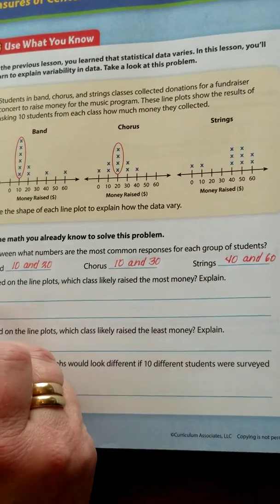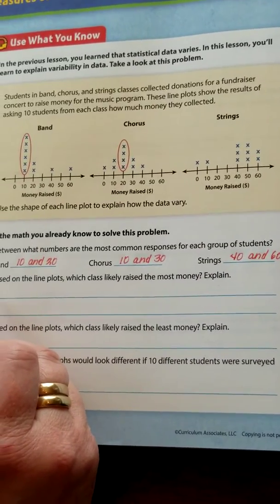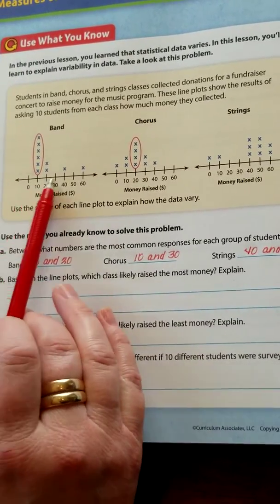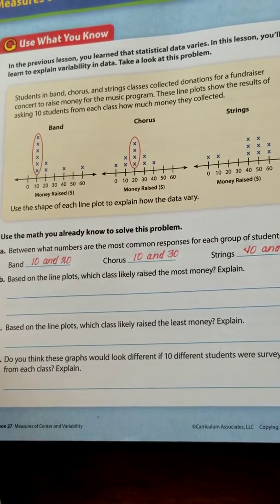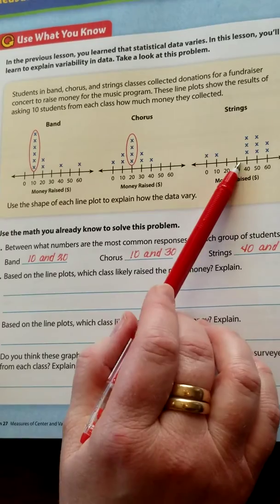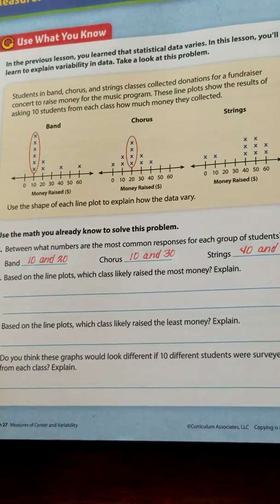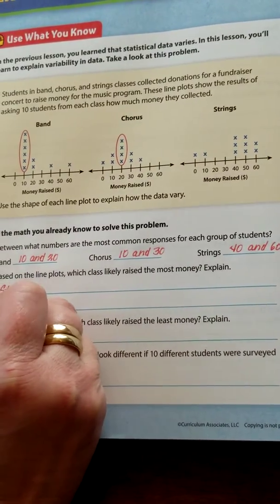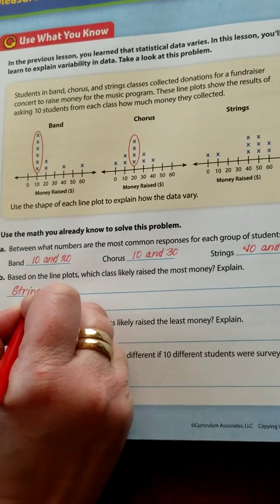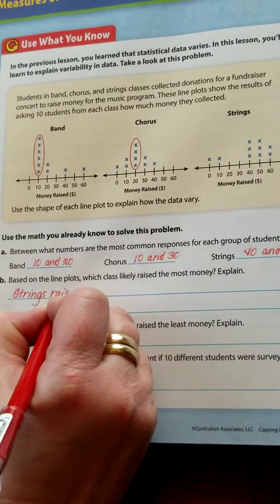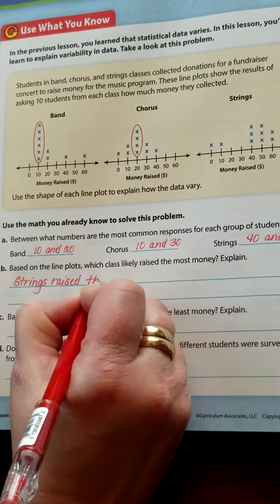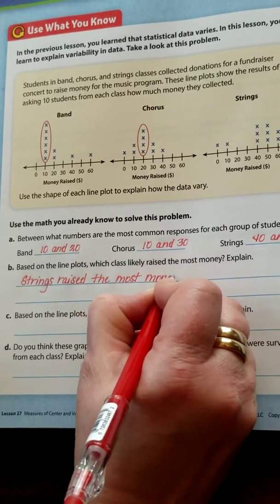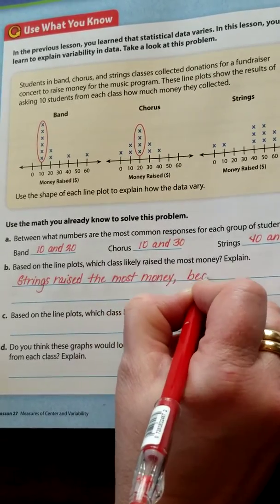All right, moving on to B. It says, based on the line plots, which class raised the most money? Explain. If you're just going to glance at this, which group would you say raised the most money? I hope you said strings, because the strings is correct, because most of the data points are between 40 and 60. So let's write strings raise the most money, because most of the data points are between 40 and 60.